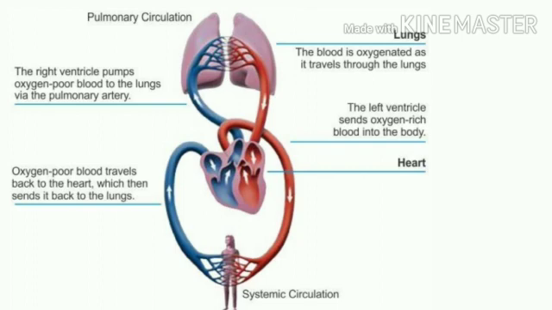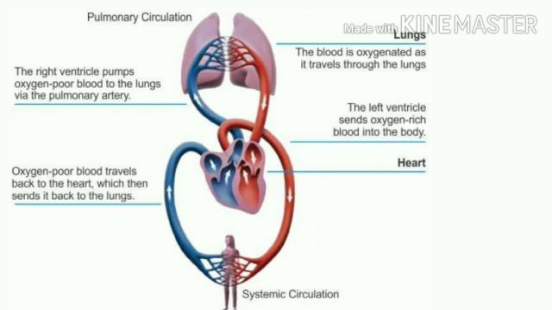Then oxygenated blood returns to the left atrium through veins from the lungs and then flows into the left ventricle when the heart relaxes. It means the blood which has picked up oxygen is called oxygenated blood, and it returns to the left atrium through the veins from the lungs, then flows into the left ventricle when the heart relaxes.